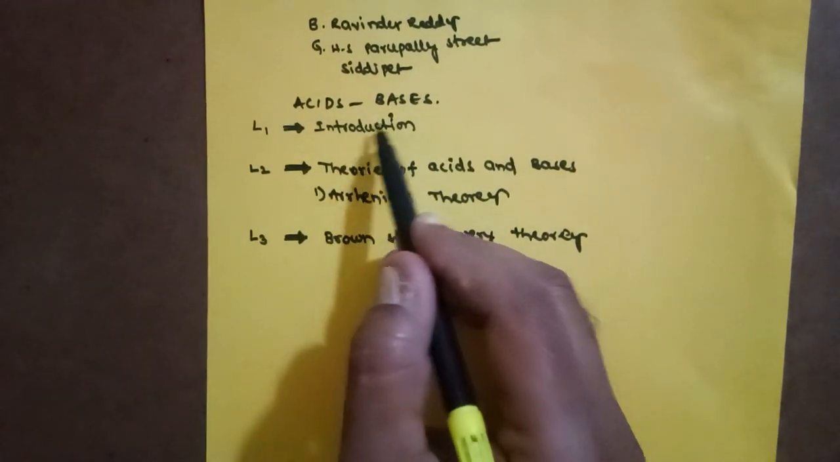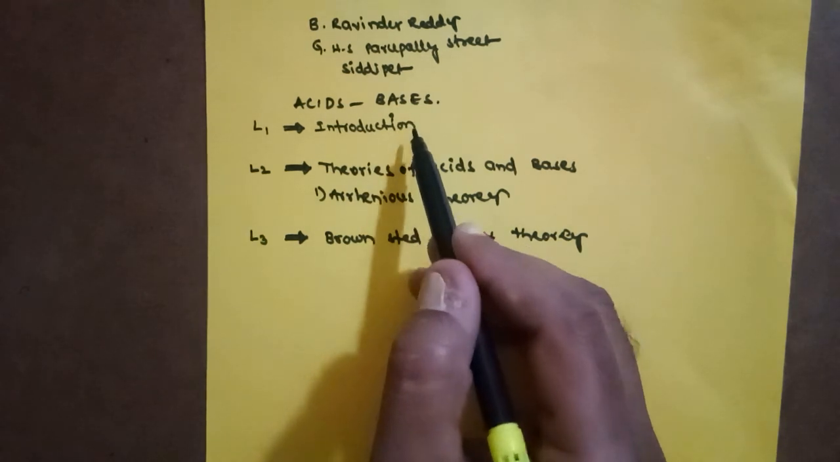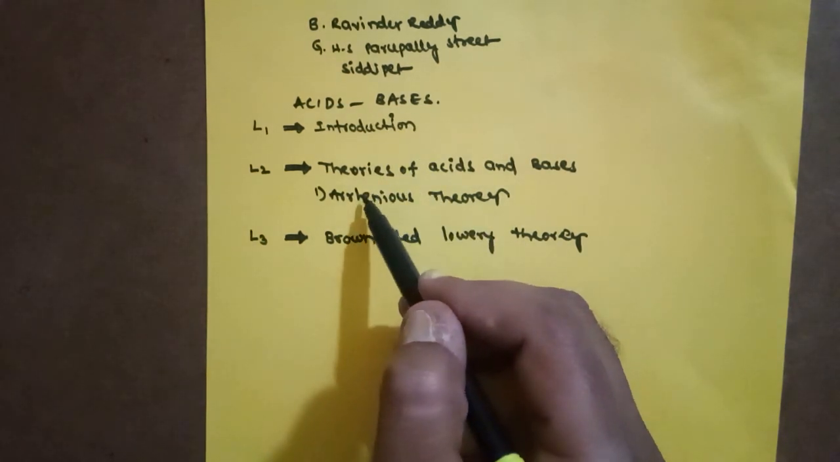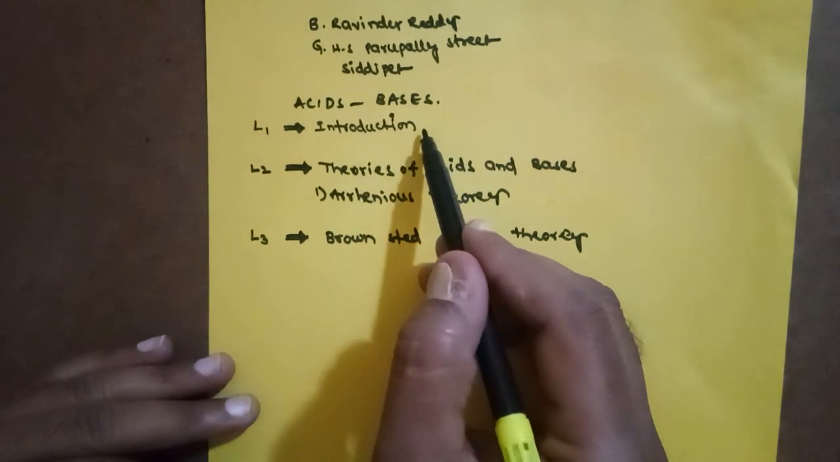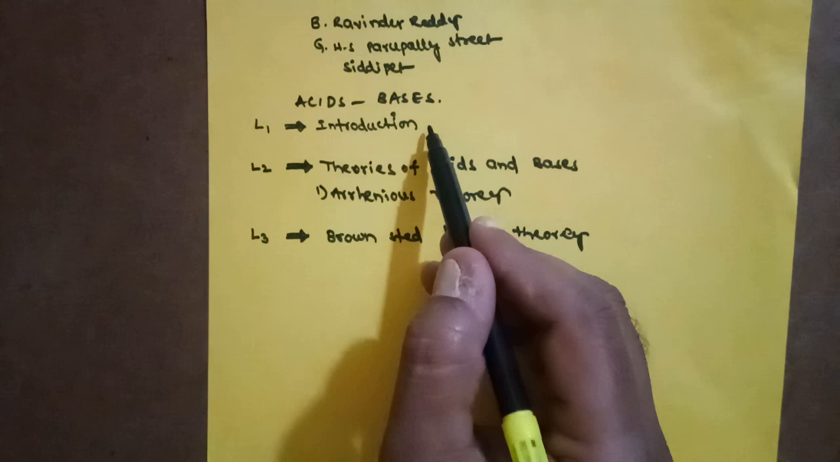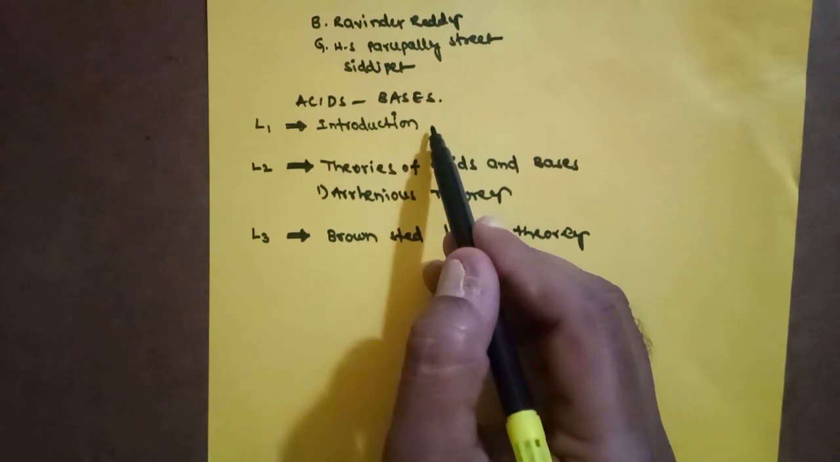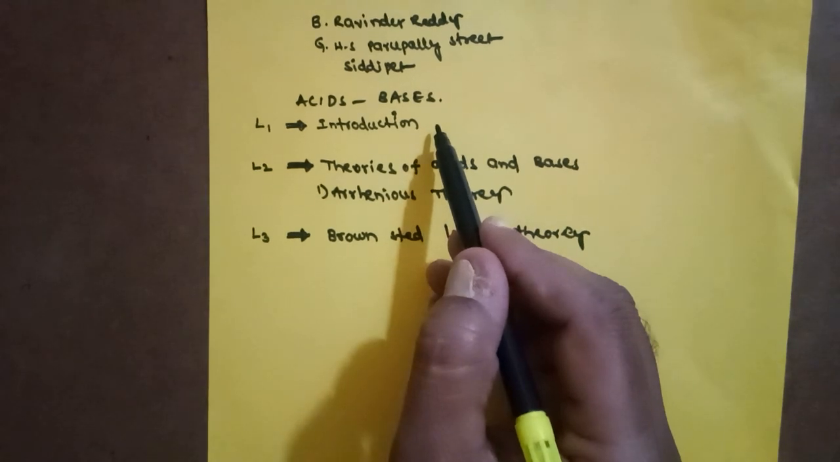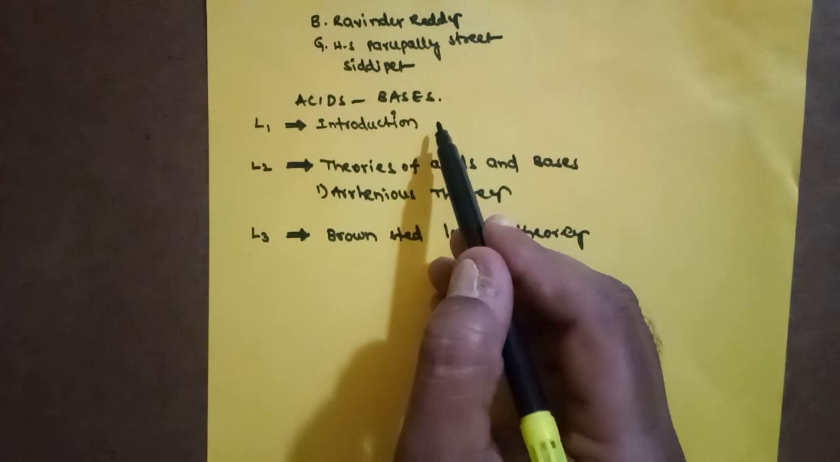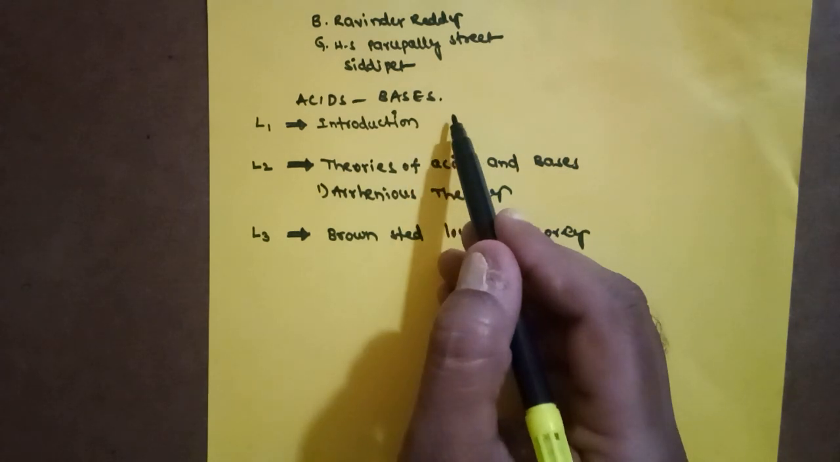So we are at acids and bases. In that, we completed lecture number 1 and lecture number 2. In lecture number 1, we completed the introduction. In this introduction, we discussed what is meant by acid and what is meant by base, differences between acids and bases, how we identify acids and bases, as well as the different definitions that different scientists gave for acids and bases. That concept completed introduction 1.